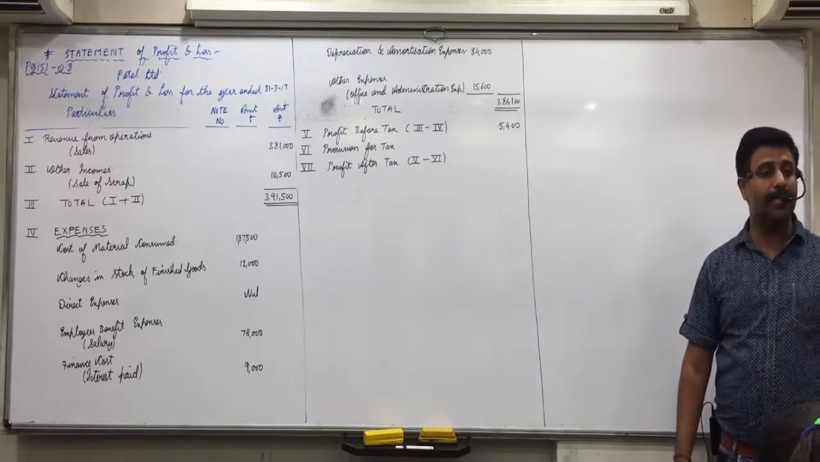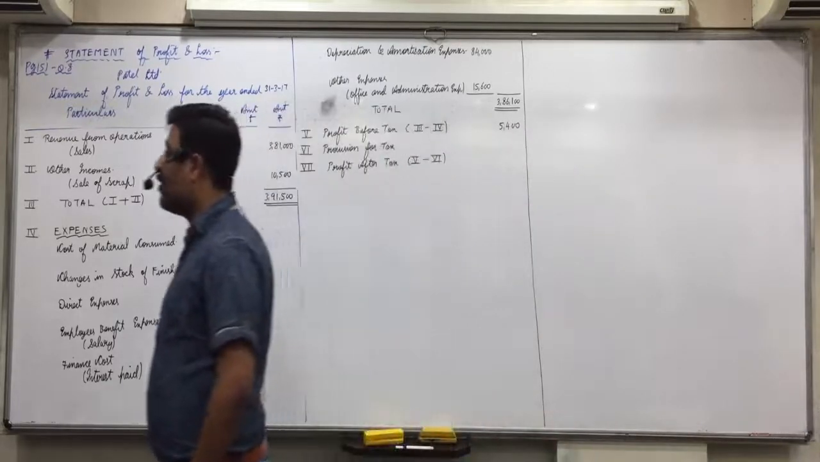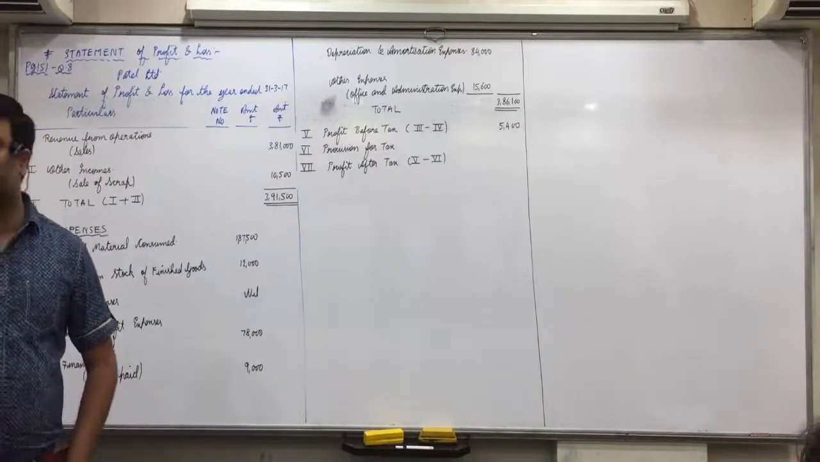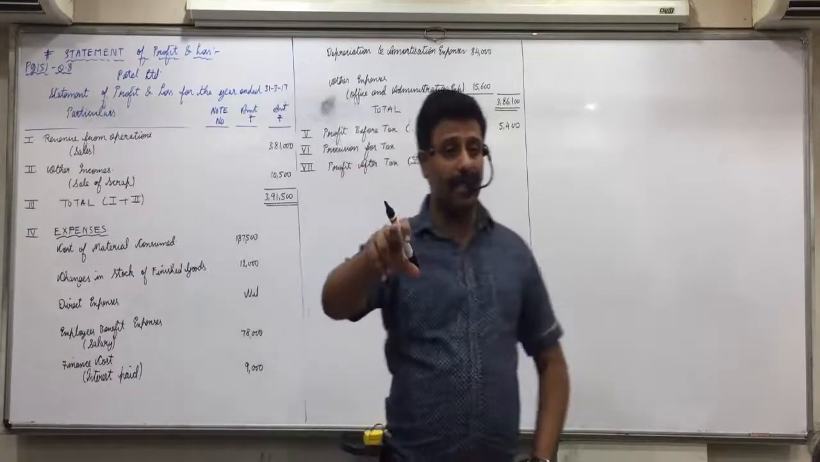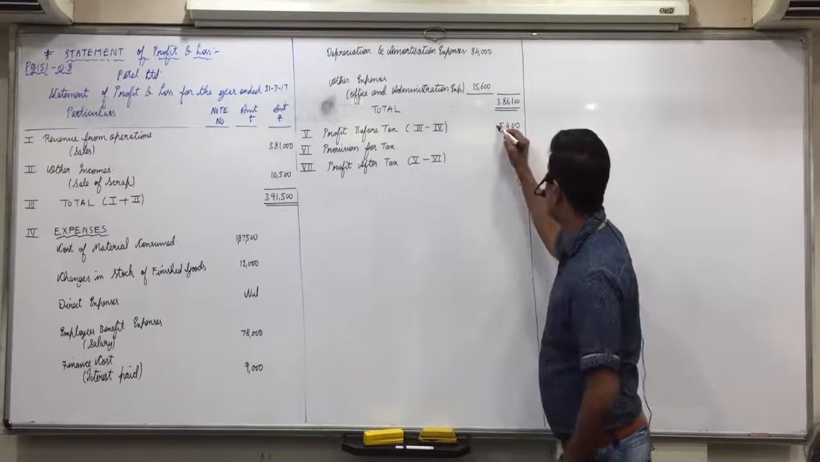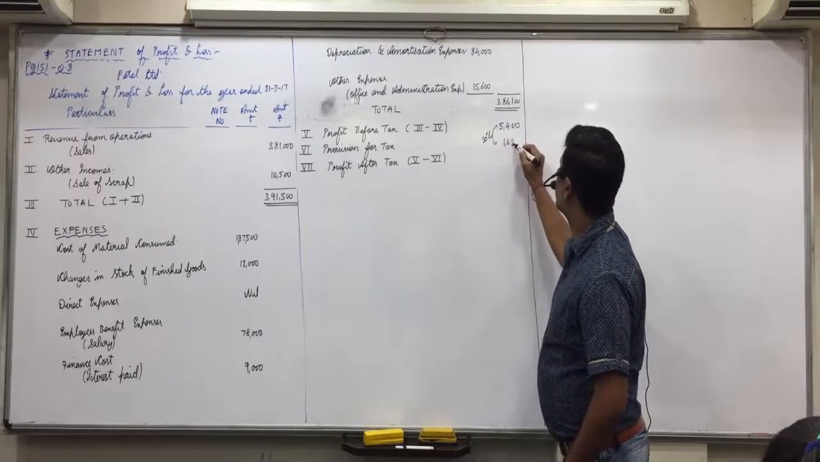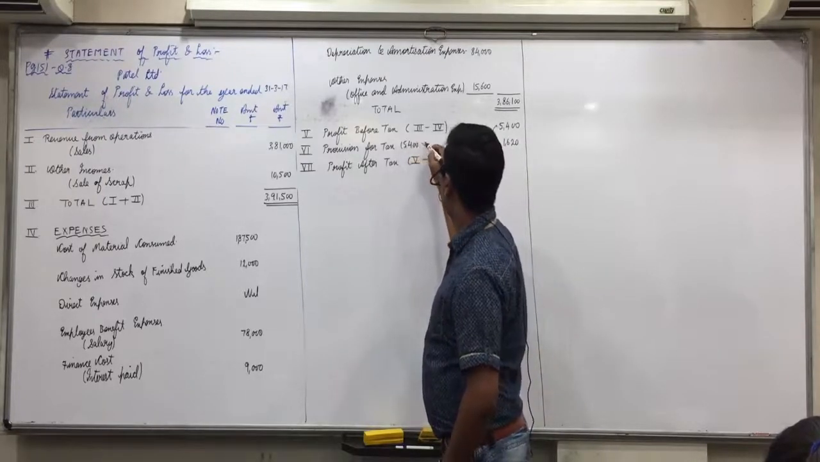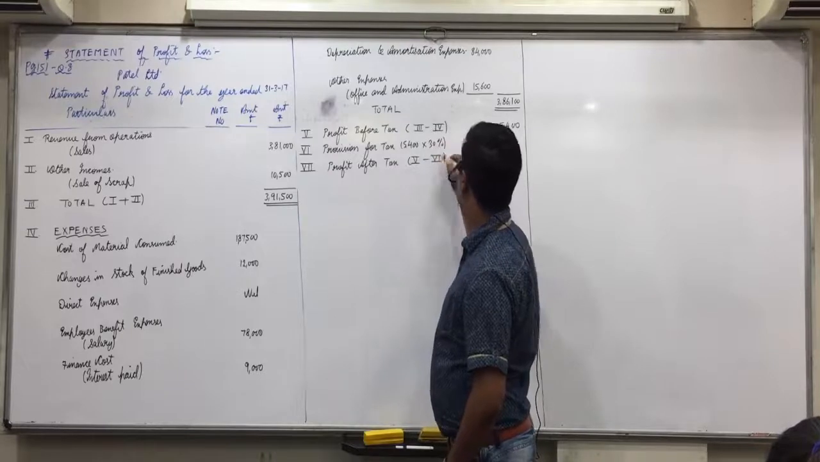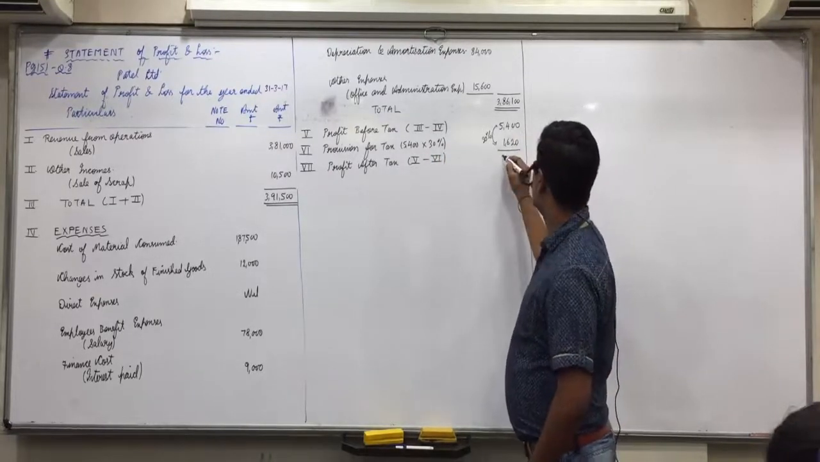Able to understand this, everyone? Who is still writing till profit before tax? Now, see the last information in the question. Provision for tax is given as 30%. 5,400's 30% is 1,620. Show that in bracket also. And 5,400 minus 1,620 is 3,780.